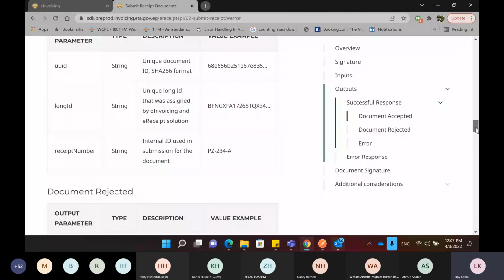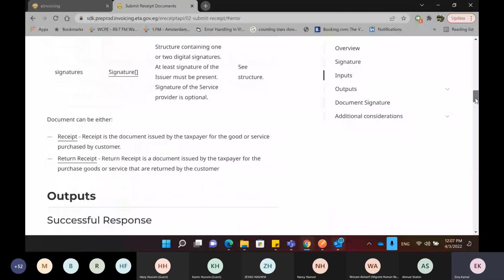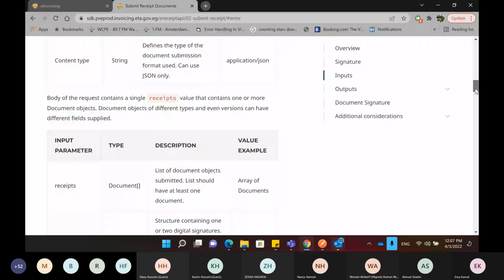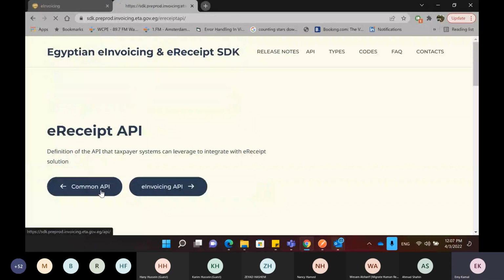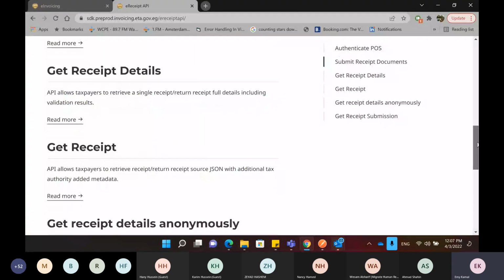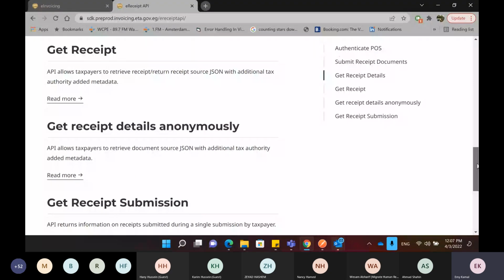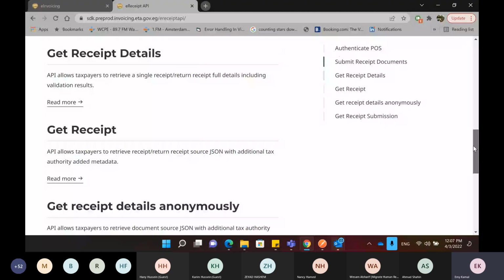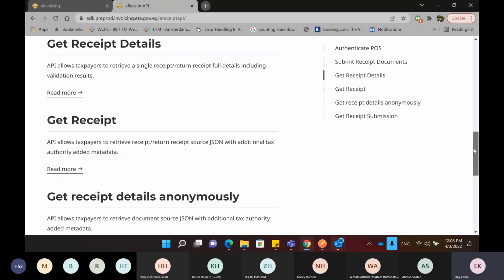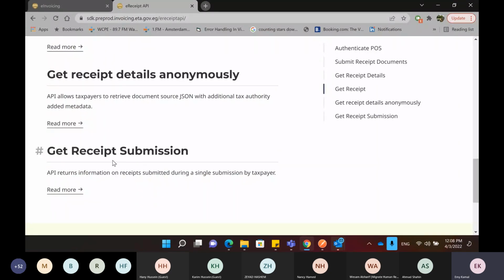So after you have done your submission, we have different APIs to get information about your receipts or your submissions that are now included in our system. If you want to query about information about the receipts and the submission, the first API I will be checking is get receipt submission. And this is an API to check on the submission itself, not each receipt on its own.